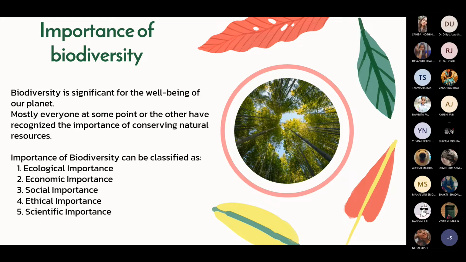The topic I am covering is the importance of biodiversity. Biodiversity is significant for the well-being of the planet. Most of the cultures, at least for some period of time, recognized the importance of conserving the natural resources. Many still do, but many do not. The importance of biodiversity can be classified into ecological, economic, social, ethical, and scientific importance. Next slide, please.